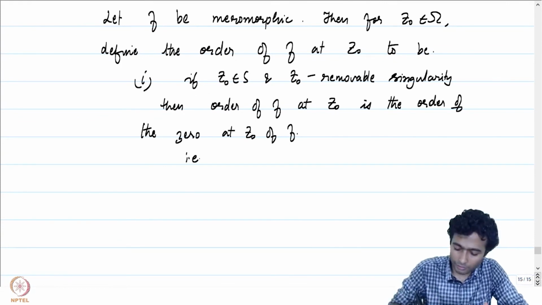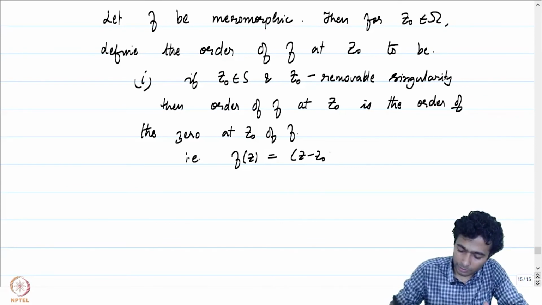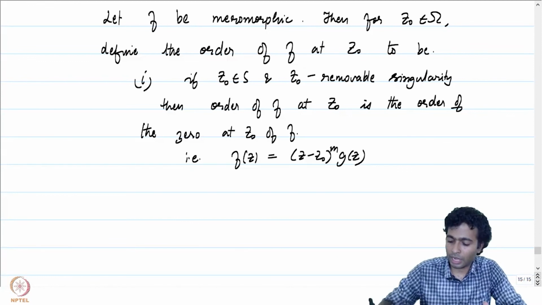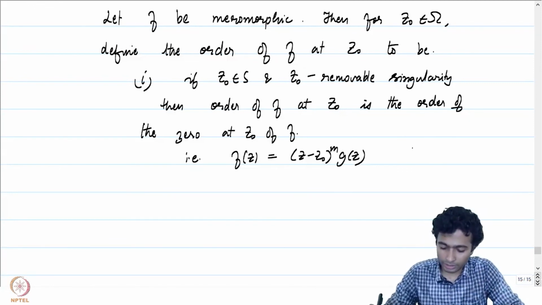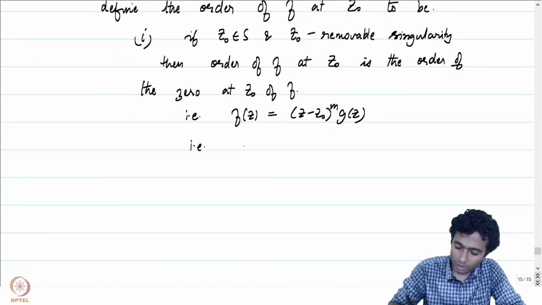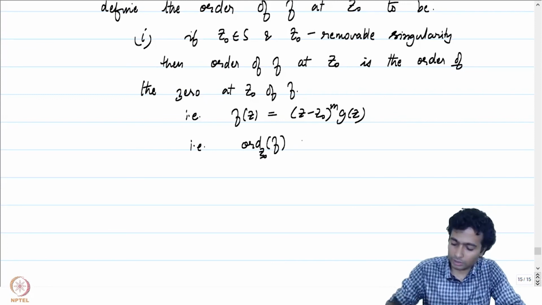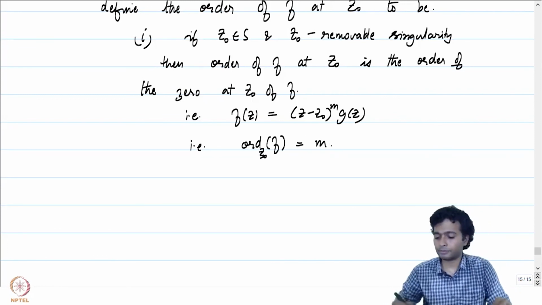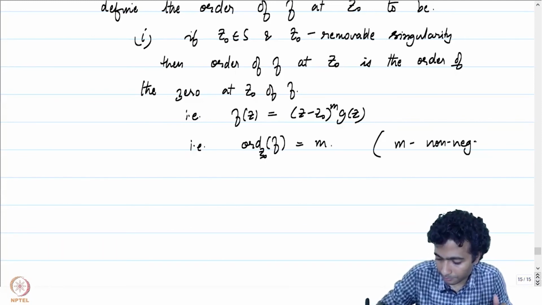That means we can write f of z as being equal to (z minus z0) to the power m times g of z, where g does not vanish. And it can happen that m is equal to 0, and this m is what is called the order of f at z0, i.e. the order of f at z0 is equal to m. m is just non-negative. That's what you should remember.